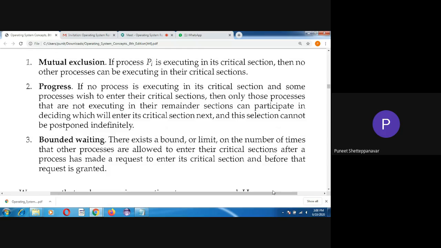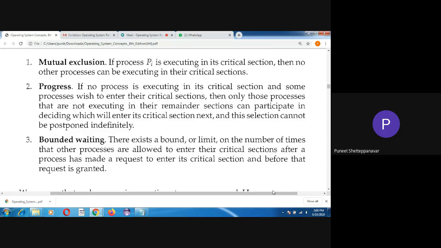Now, progress defines that if any processes are available in the entry section and they don't require execution in the critical section, they can remain idle in the remainder section, or exit outside the loop, so that the processes which require the critical section can be made to enter. Here I took three processes, P1, P2, and P3. P1 wants to execute, P2 doesn't want to execute, P3 wants to execute. The sequence is arranged as P1, P2, and P3.